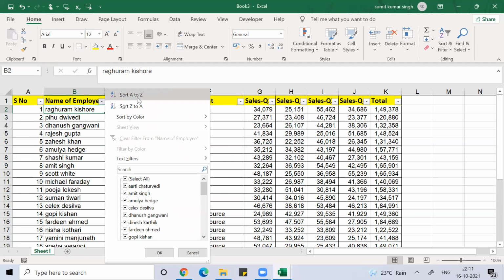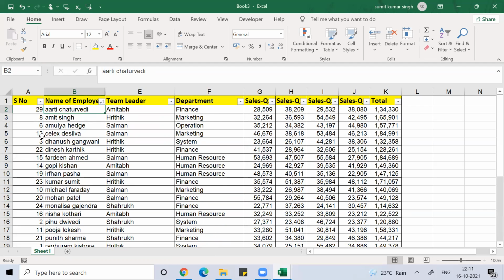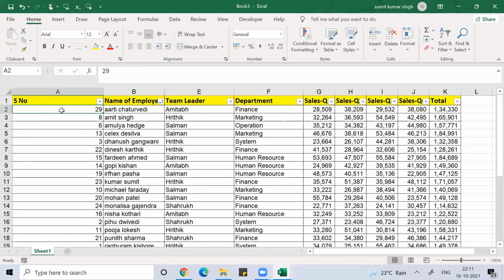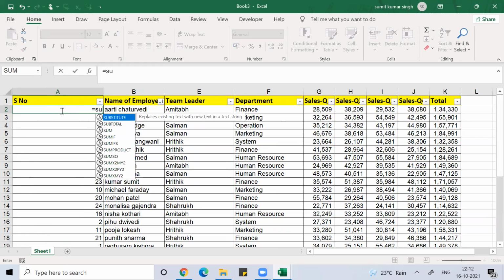If I sort it A to Z, you can see your serial number got impacted because of all this. So the solution for this problem, if you want your serial number to automatically update whenever you apply a filter, so that the visible serial numbers are in proper ascending order, is this: write equal to SUBTOTAL,